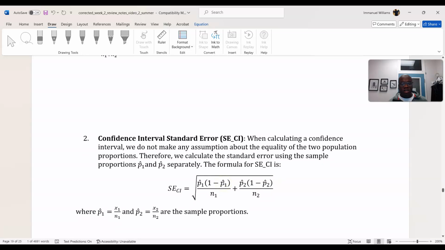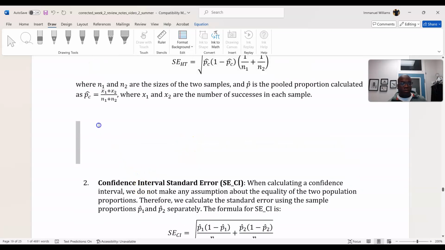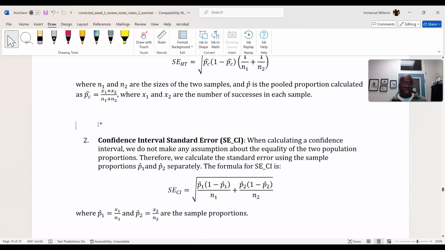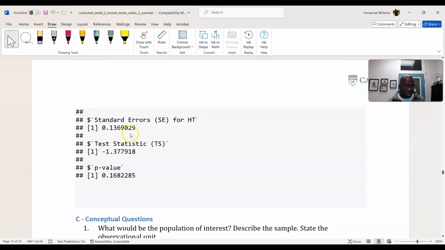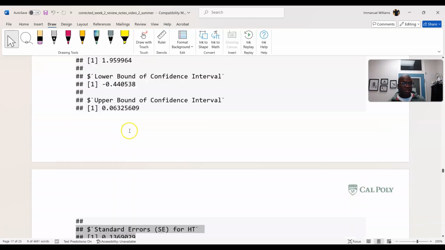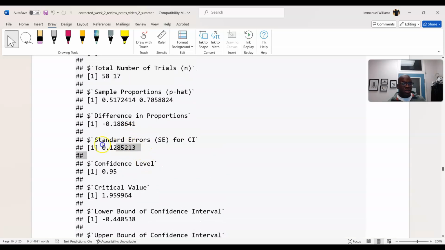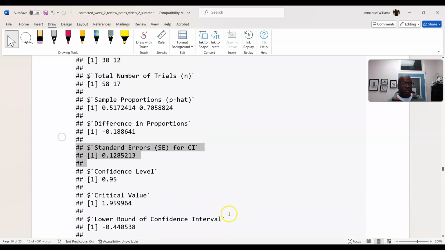And then for the standard error for confidence intervals, they're separated. It's done separately. So you should practice doing this to confirm the answers that are given in your R output. You have that for hypothesis testing, and you have this for confidence intervals.